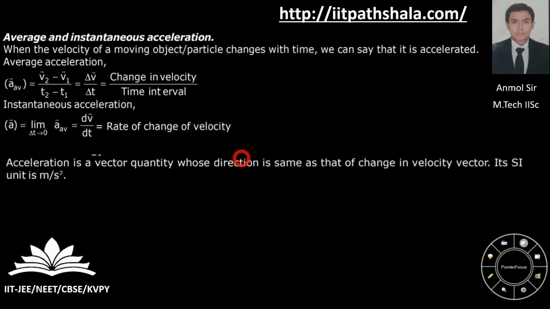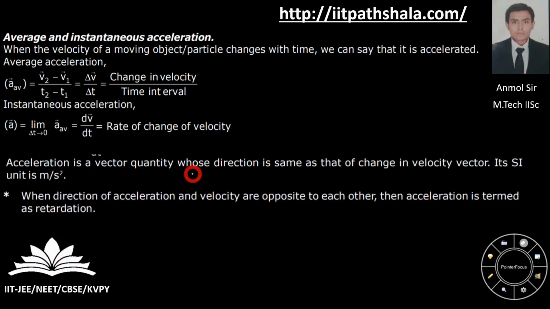Now acceleration is a vector quantity whose direction is the same as that of the change in velocity vector. Its SI unit is meter per second square. You can note it down. Now when the direction of acceleration and velocity are opposite to each other, then acceleration is termed as retardation, guys. Now here is the most important formula of acceleration.